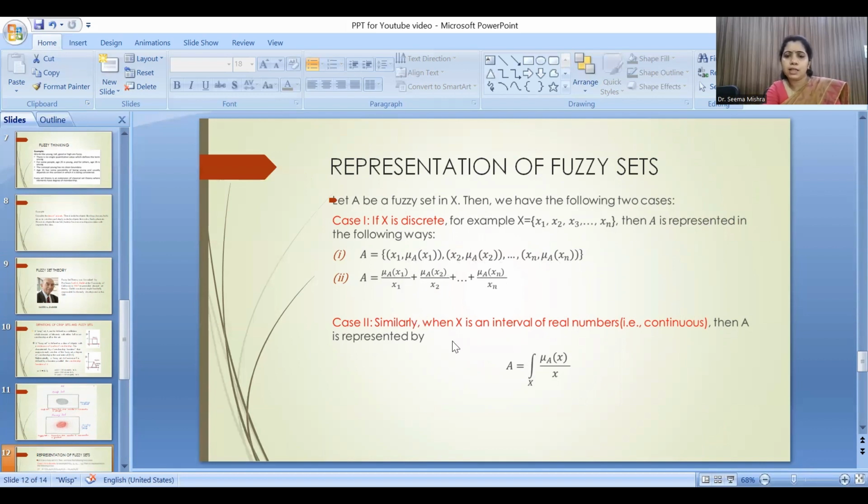And if X is an interval of real numbers, that is, in the continuous case, then A is represented by an integral sign, where the numerator is mu(x) and the denominator is x.